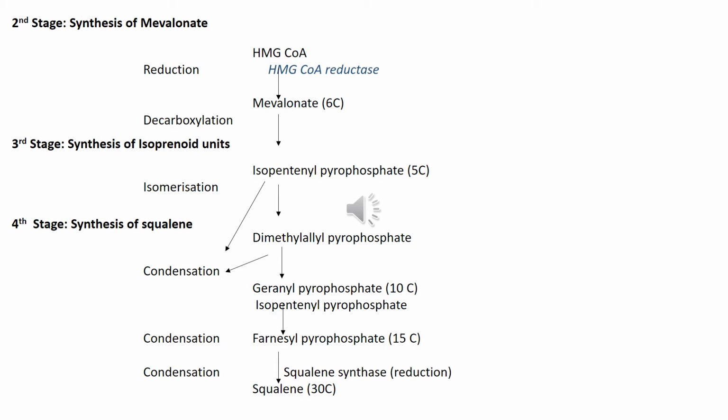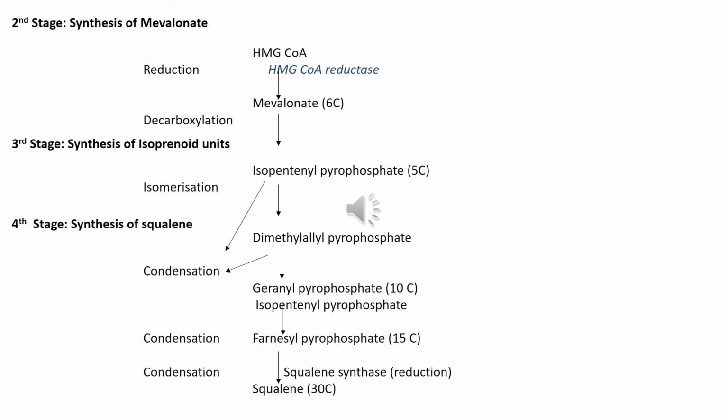This isopentenyl pyrophosphate is an isoprenoid compound, and it undergoes isomerization, forming dimethylallyl pyrophosphate. This dimethylallyl pyrophosphate undergoes a condensation reaction with one molecule of isopentenyl pyrophosphate, forming the 10-carbon geranyl pyrophosphate.